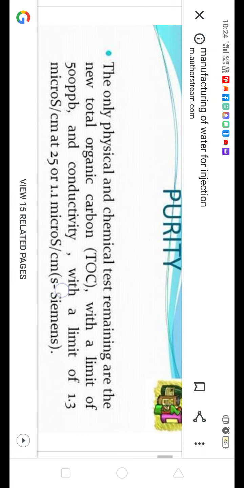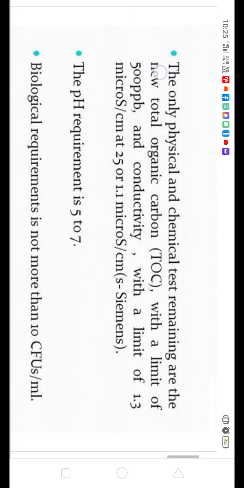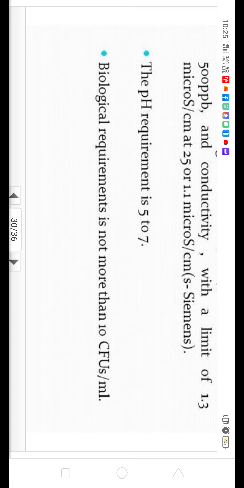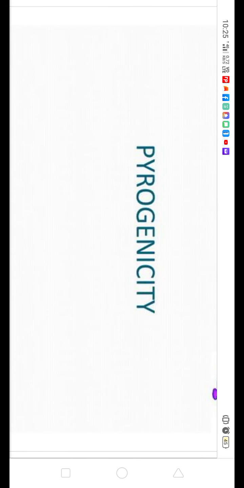Now its purity. The purity is checked by chemical tests. Total organic carbon, TOC, has a limit of 500 ppb, conductivity has a limit of 1.3 microsiemens per centimeter, and pH requirement is 5 to 7. The biological requirement is not more than 10 CFU per ml. Pyrogenicity: it should not be pyrogenic, so we have to do its pyrogen test. So these are about WFI, its preparation, storage, and testing.